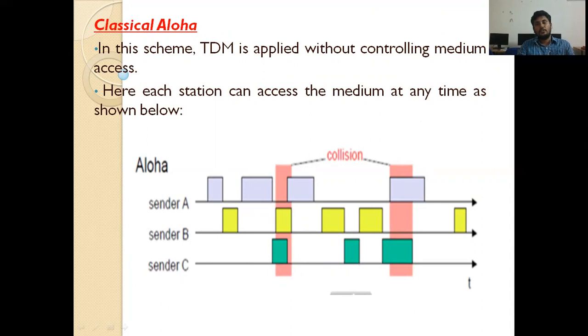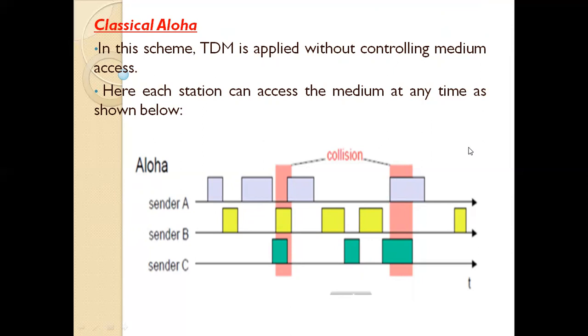If the senders send the packet data randomly without a time period, a collision automatically occurs. There is no exact time slot on when to transmit data. Whenever data is ready, the sender sends the data packets to the receiver. So it affects the medium, and a collision occurs in the classical Aloha.